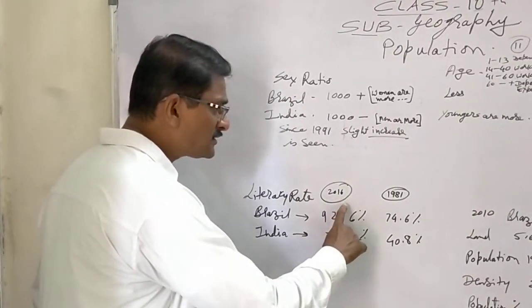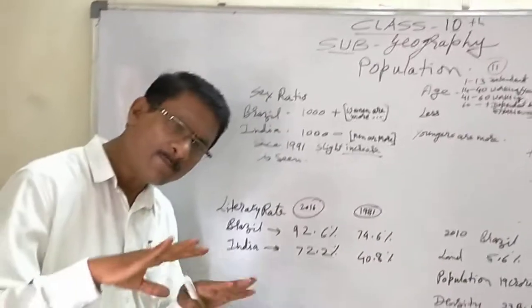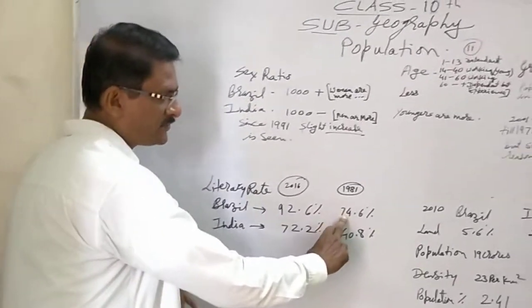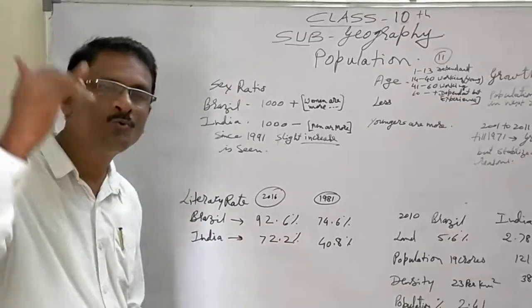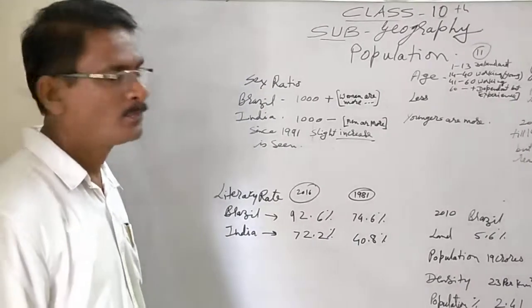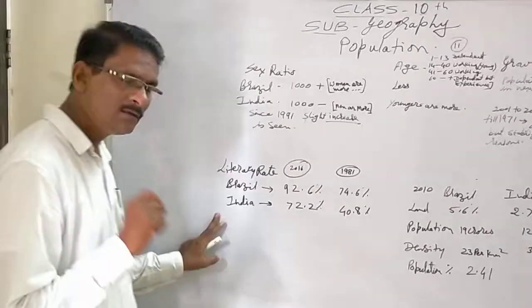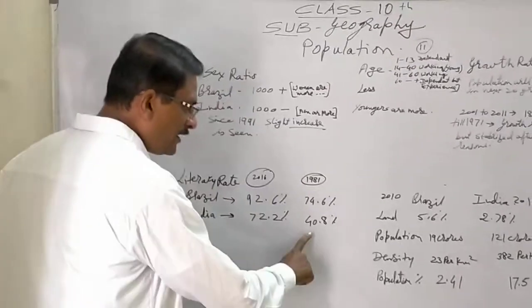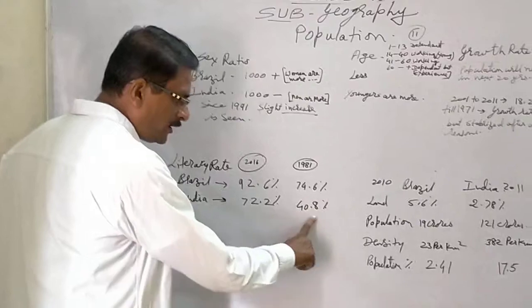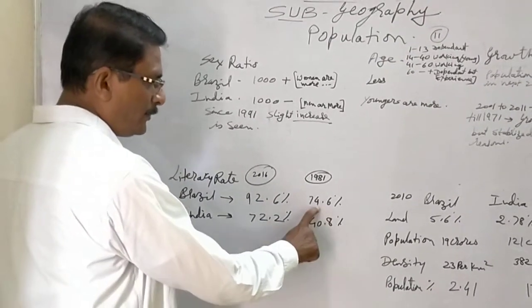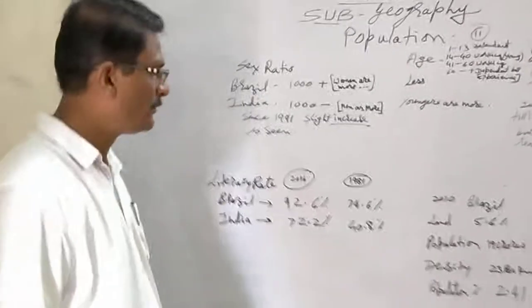In a comparative study, Brazil in 1981 had a literacy rate of 74.6, while India was just 40.8%, compared to 74.6 of Brazil.